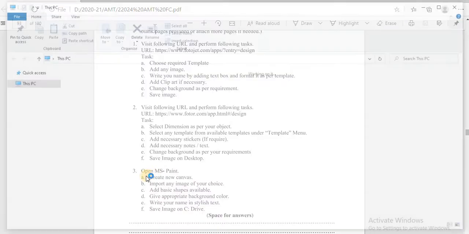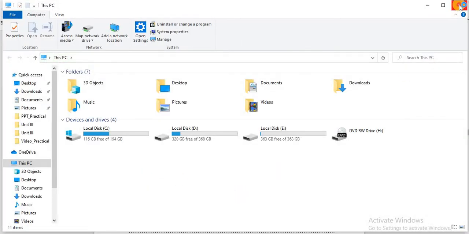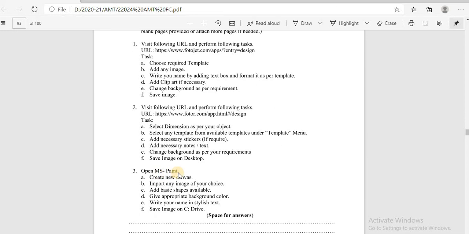After that, in the third question, open the paint. Okay, in that paint you import any images of your choice. In those images you add it. After that, add the basic shapes available. Okay, with a pencil or other shapes available, draw shapes through that and give the appropriate background color and write your name in a stylish text and save it. Okay, this is done on the paint. It is simple, you do it.